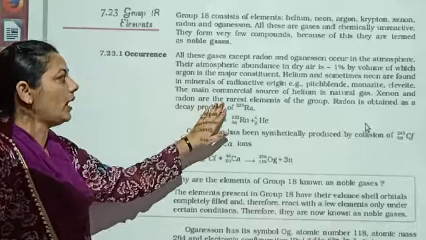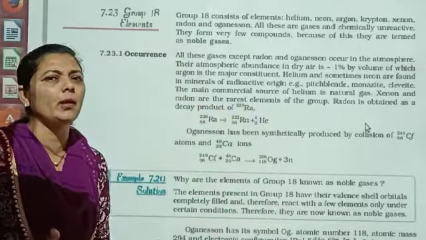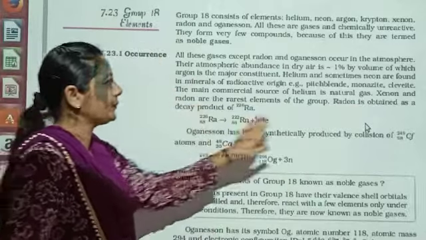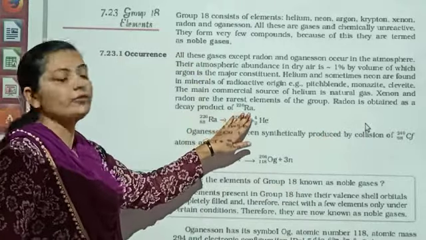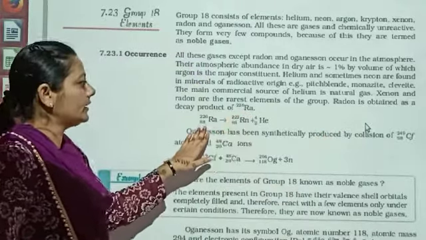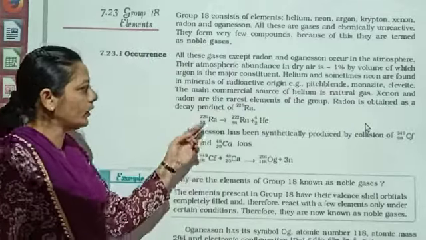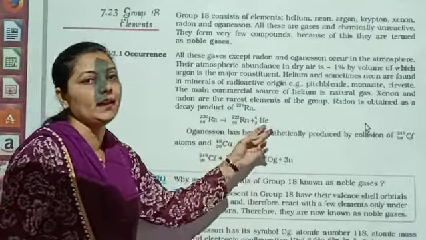Xenon and radon are the rarest elements of the group, meaning they are found in the smallest quantity. Radon is obtained as a decay product of radium. Radium is also a type of radioactive element. So when it undergoes half-life period decomposition, it is able to form radon and helium.